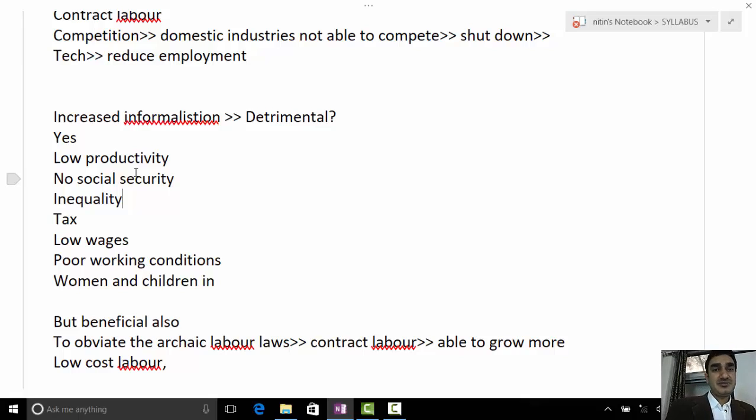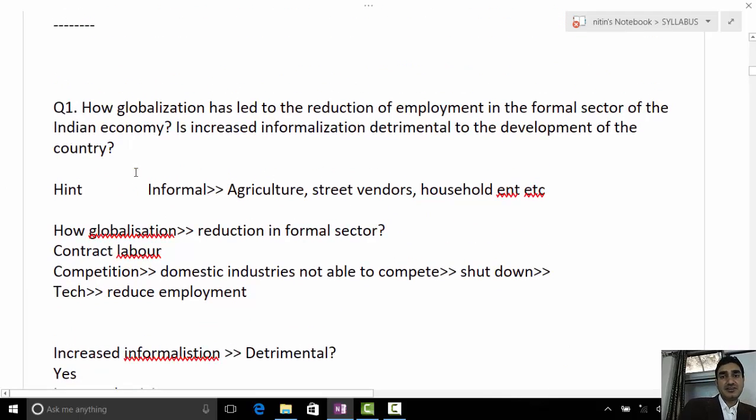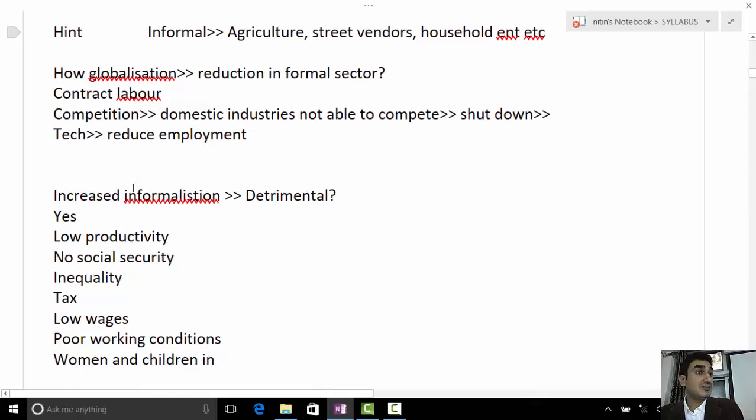The question says: is the increase in informalization detrimental to the development of the country? So we say how detrimental. Then we talk about low productivity, right? No social security benefits to the people here. Low wages, very low wages. Very low wages means low taxes even, so low revenue to the government also. Moreover, very poor working conditions. You see the occupational health status of the people working in the informal sector.